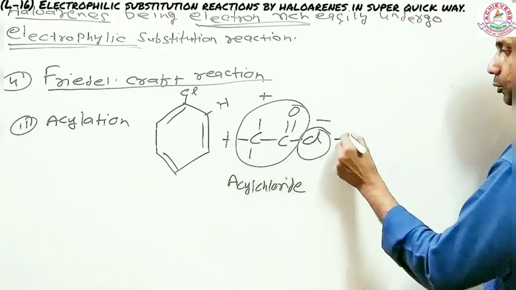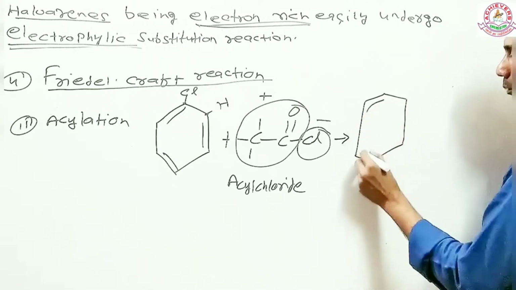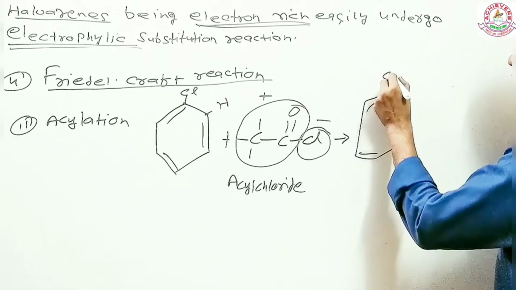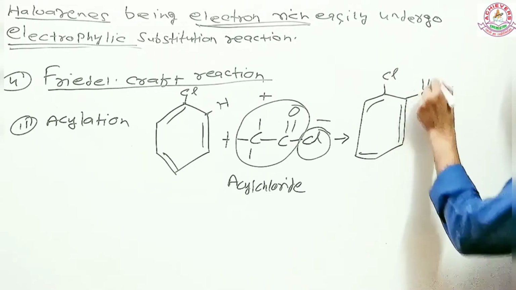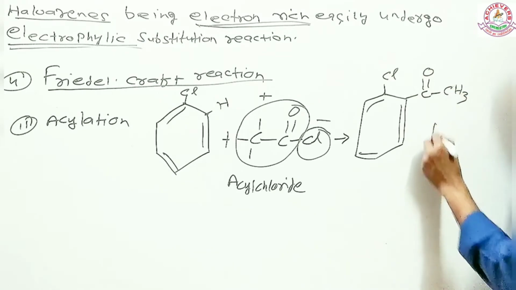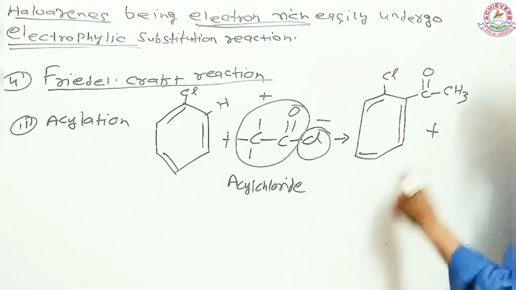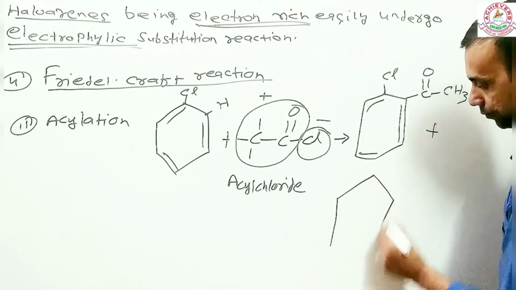So the product is going to be, the first product is going to be chloro, and there it will be an acetyl group. And similarly, there will be another product here. Can I write it there? Because I don't know if it's coming inside the frame or not.